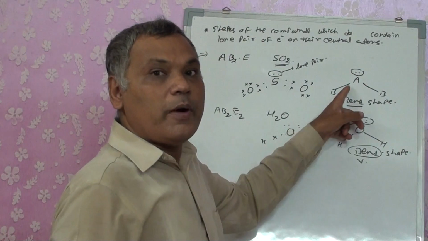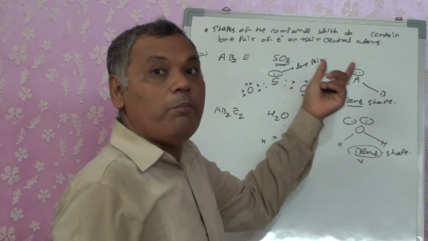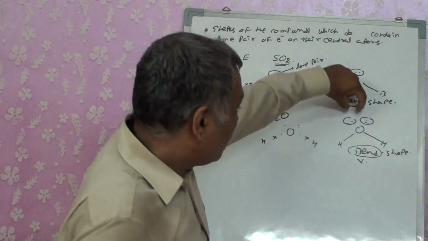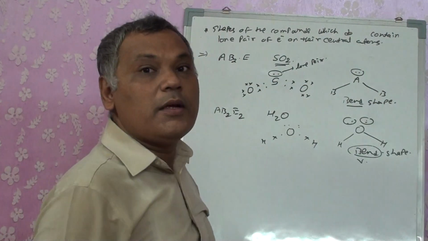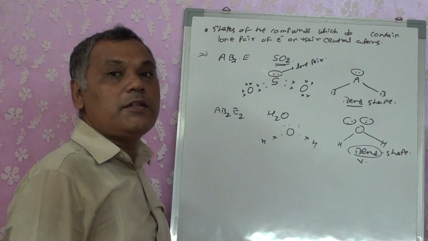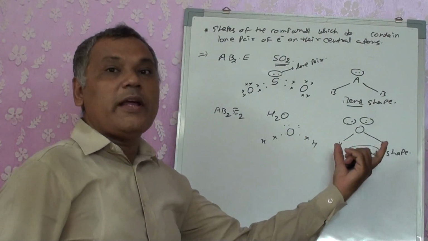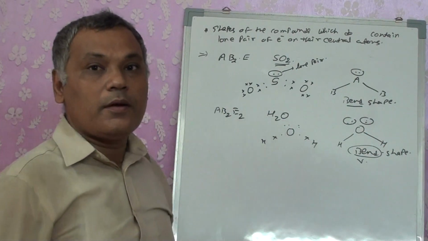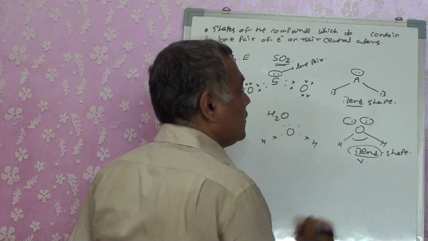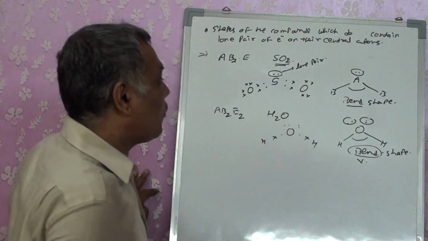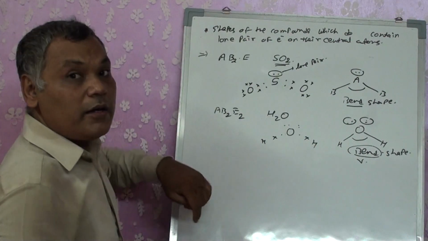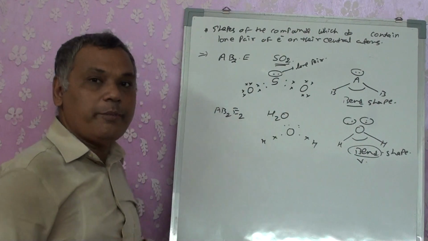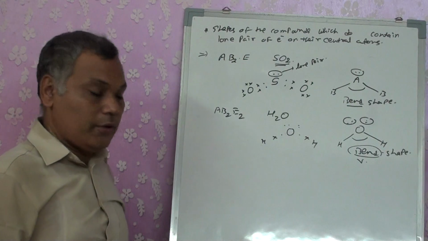Because the bond angle formed by AB2E is bigger than that of AB2E2, because there are two lone pairs. So these two lone pairs will try to occupy as much space as they can, and as a result the bond angle will decrease. The bond angle is always measured between two bonded pair atoms, right? So we are going to say that AB2E has a greater bond angle compared to AB2E2, but both of them are going to give me a bend shape. They don't give me a linear shape, right?